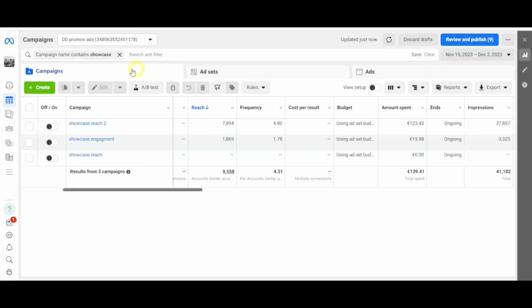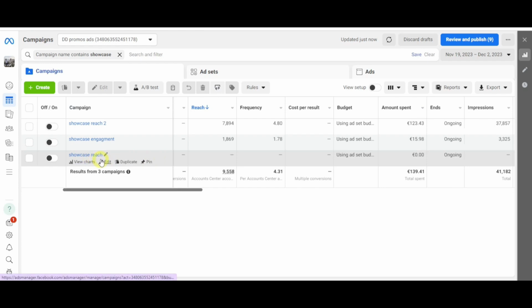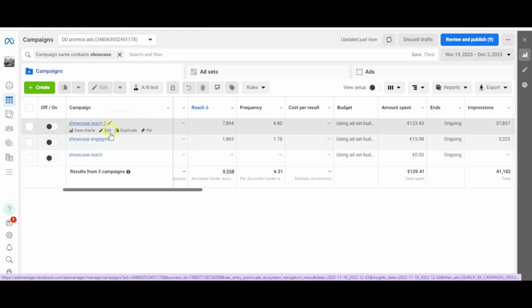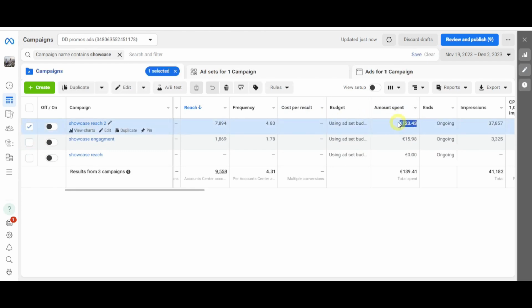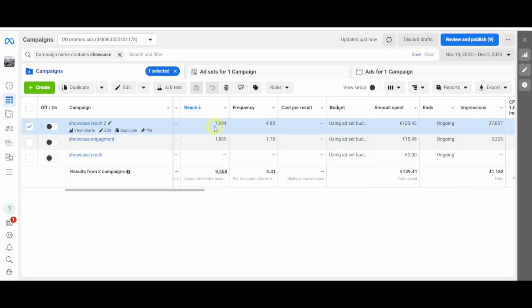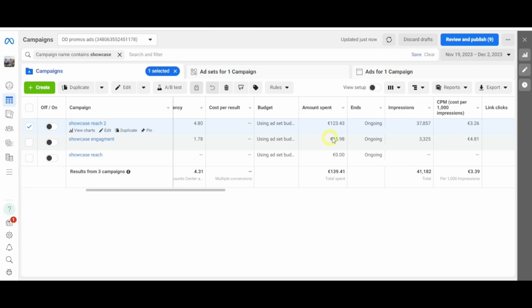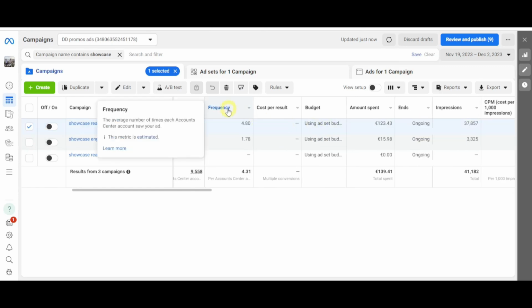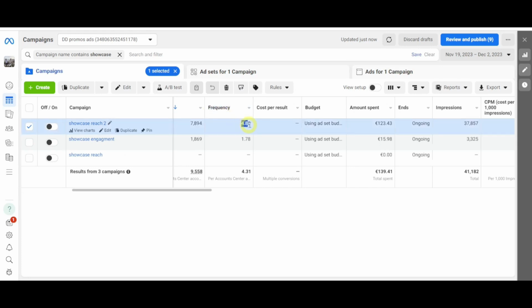We're now at the campaign level, where I've set up 3 advertising campaigns. These include 2 awareness campaigns and 1 engagement campaign. The first reach campaign had no expenses, while the interaction campaign incurred a modest spend of almost €16. The campaign that accounted for the majority of the budget at €123 was another awareness campaign, achieving a total reach of nearly 8,000 people. These individuals collectively encountered our ads nearly 38,000 times. The frequency metric here shows 4.8, which suggests moderate repetition in ad viewing.